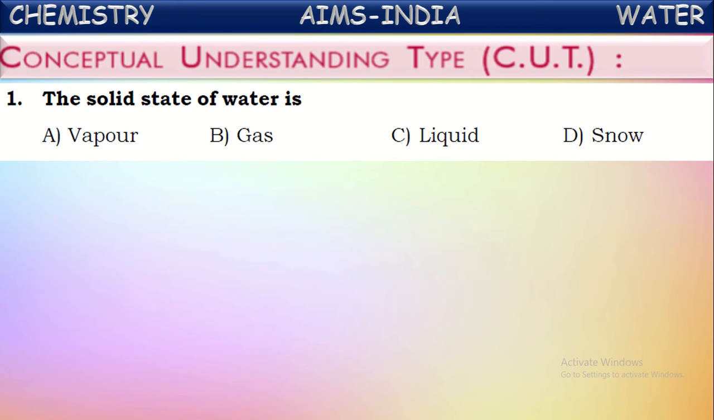And next, the solid state of water. In the solid state, water is available in different forms like ice, frost, snow. These all come under solid forms of water. Out of those, here they have given snow. So snow is the correct answer.